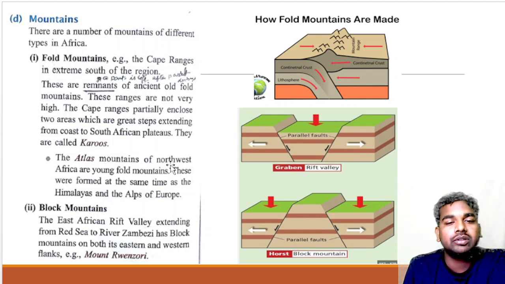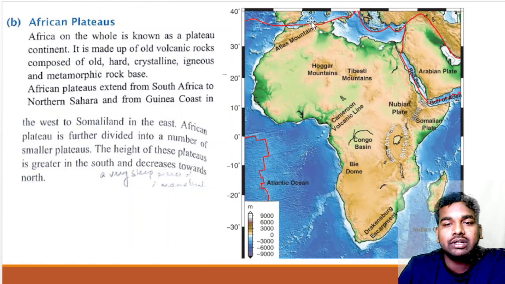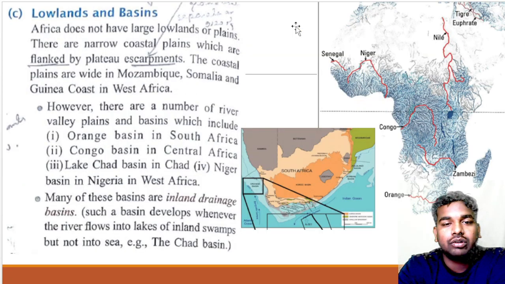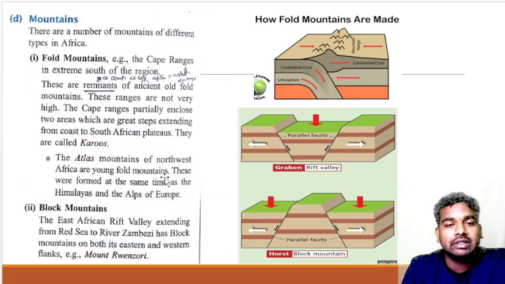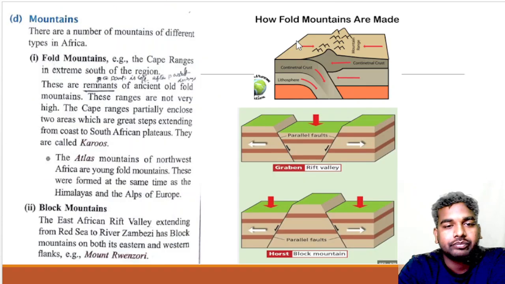The Atlas Mountains of northwestern Africa are very young fold mountains. This is the Atlas Mountains, a young fold mountain, and these were formed at the same time as the Himalayas and also the Alps of Europe. So these Atlas Mountains were formed when the Himalayas and the Alps were formed.